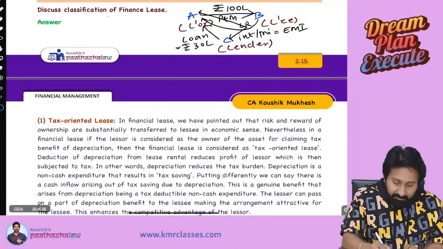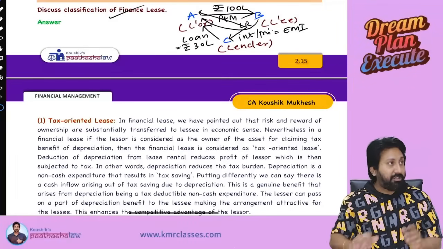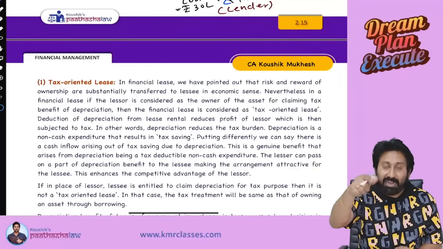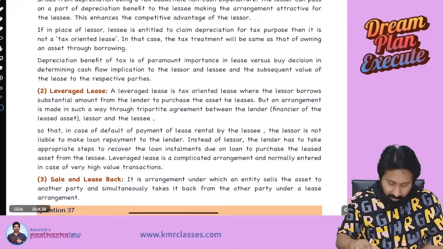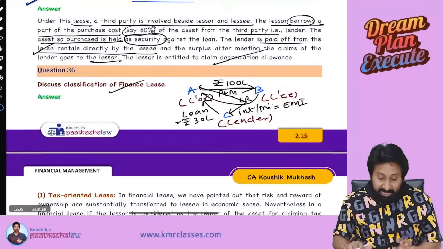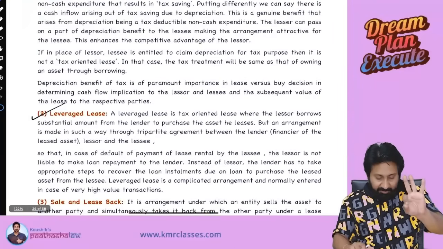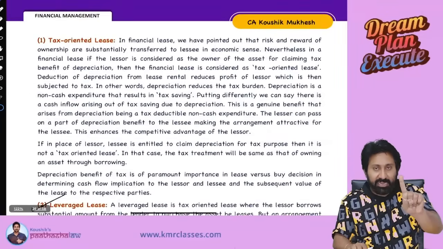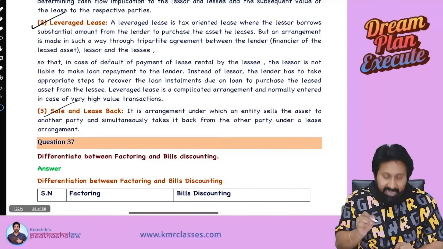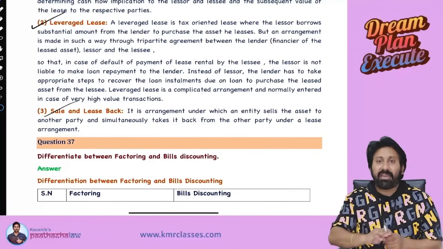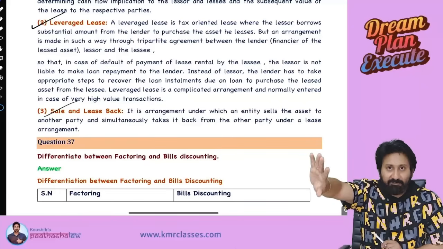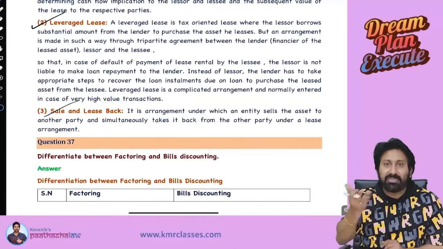Next one. Finance lease. Classification of finance lease. Just now I said, tax oriented lease, lessor will claim depreciation. Same point. Leveraged lease we already completed, so I don't want to discuss it again. So there are three types of finance lease: tax oriented lease, leveraged lease already completed, and the third one will be sale and lease back. Sale and lease back, the name is clear. I will first purchase an asset, sell it to someone, and again take it on lease. I call it sale and lease back.